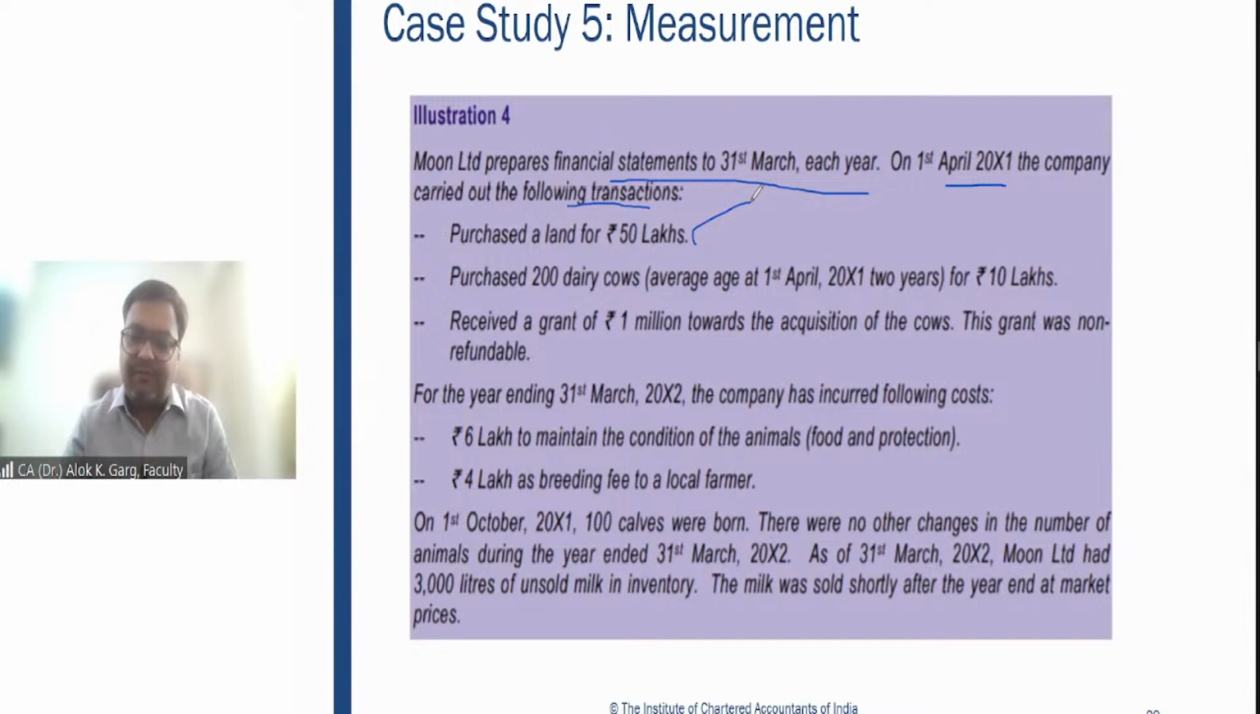Is it an Ind AS 41 asset? Answer is no. You remember, I have told you that the land is not in the scope of Ind AS 41. So this land will go in the balance sheet as a fixed asset, as a property, plant and equipment. Land account debit to bank account, 50 lakh rupees.